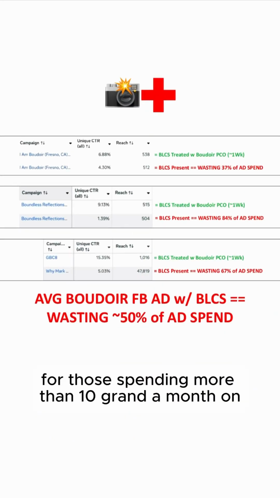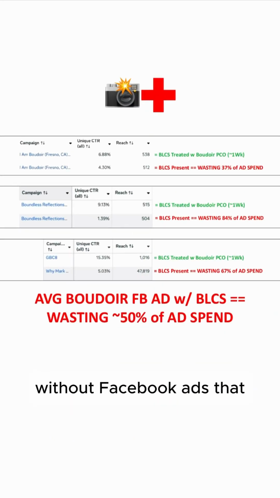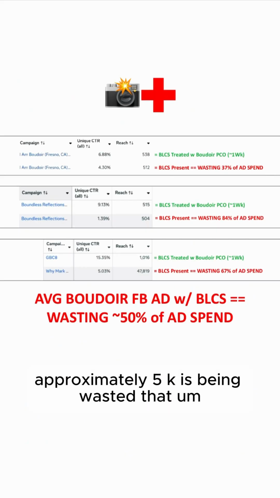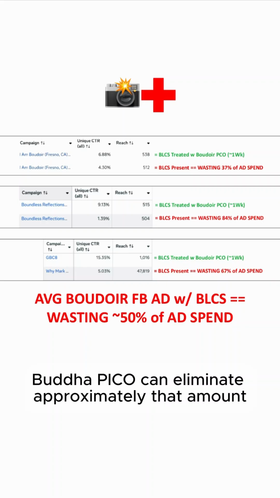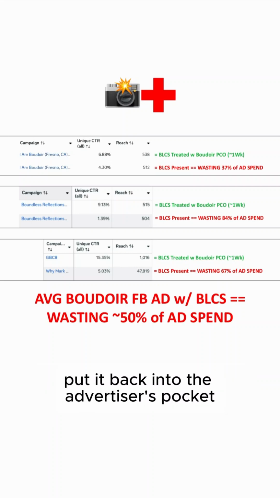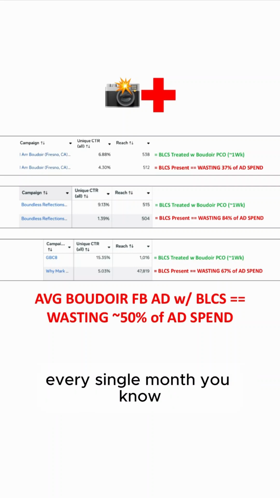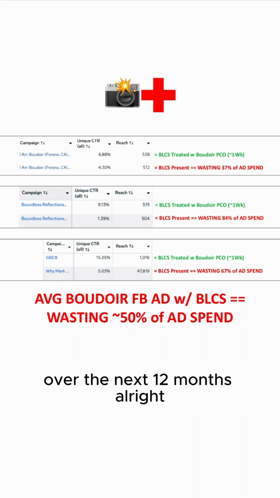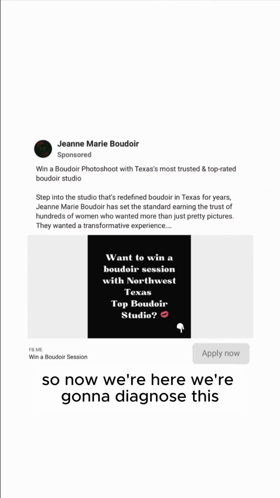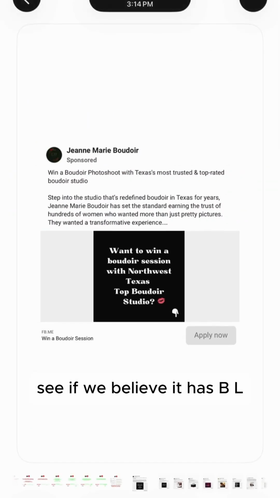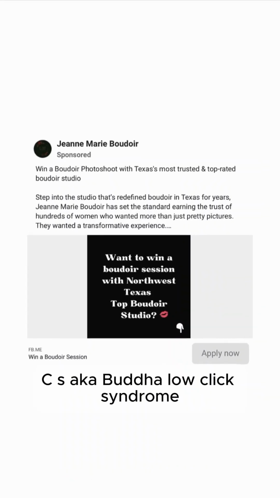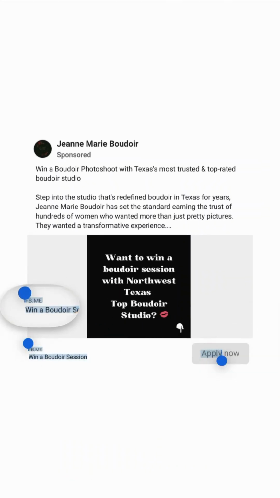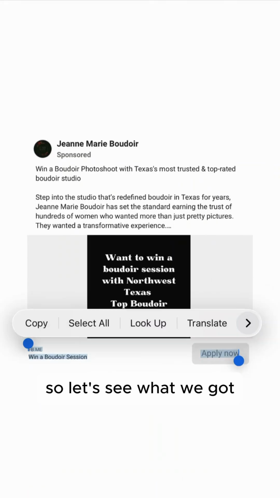Which means for those spending more than 10 grand a month on Boudoir Facebook ads, approximately 5K is being wasted. That Boudoir Pico can eliminate approximately that amount, put it back into the advertiser's pocket every single month. So approximately 60K over the next year, over the next 12 months. So now we're here. We're going to diagnose this, see if we believe it has BLCS, aka Boudoir low click syndrome. So let's see what we got.